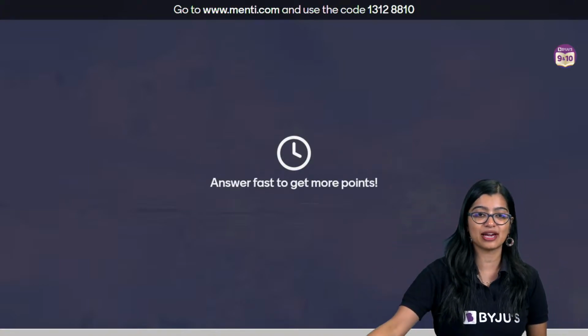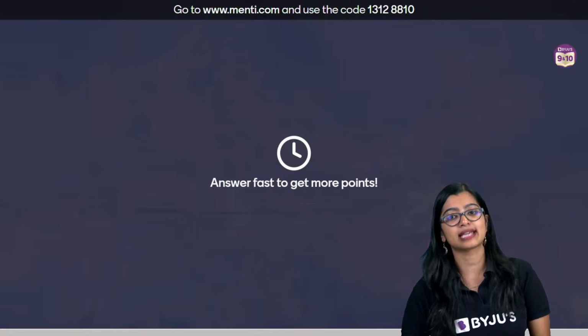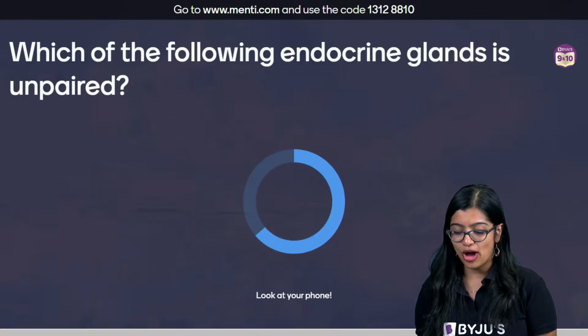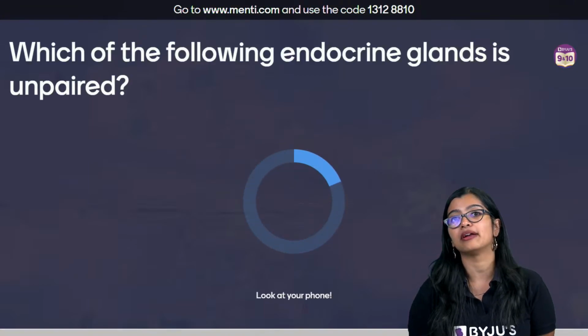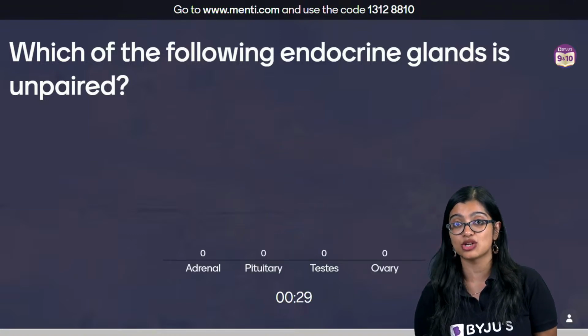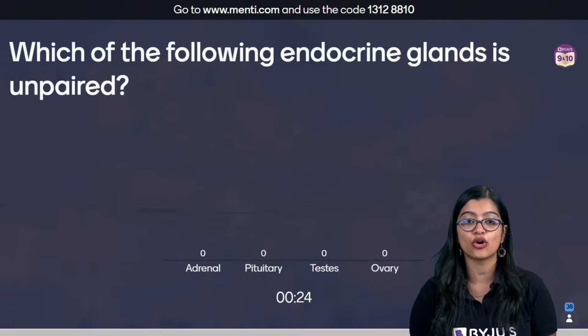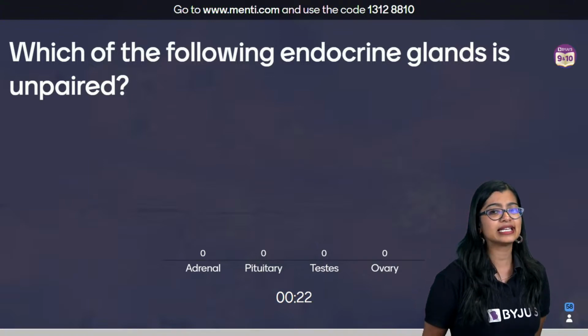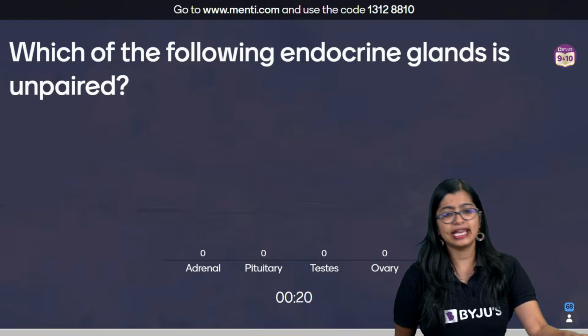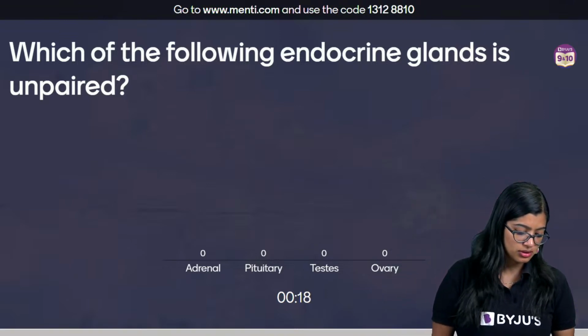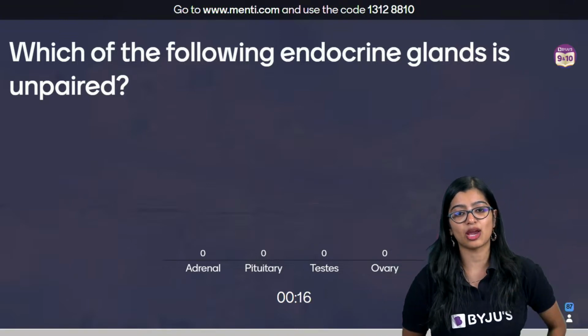So question number 6, everyone. Yes. This is a live class. Which of the following endocrine glands is unpaired? That means which of these following glands does not exist as a pair? Is it adrenal gland, pituitary gland, testis or ovary? Very easy question. You cannot find something easier than this, I would say.